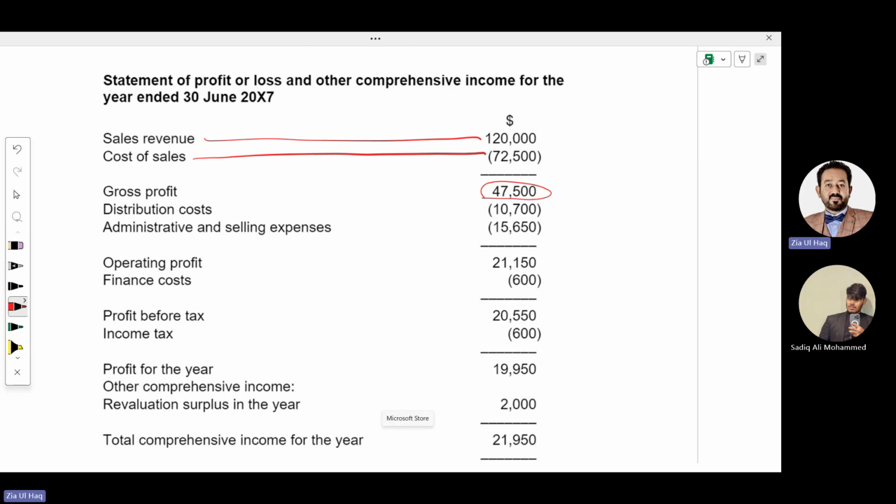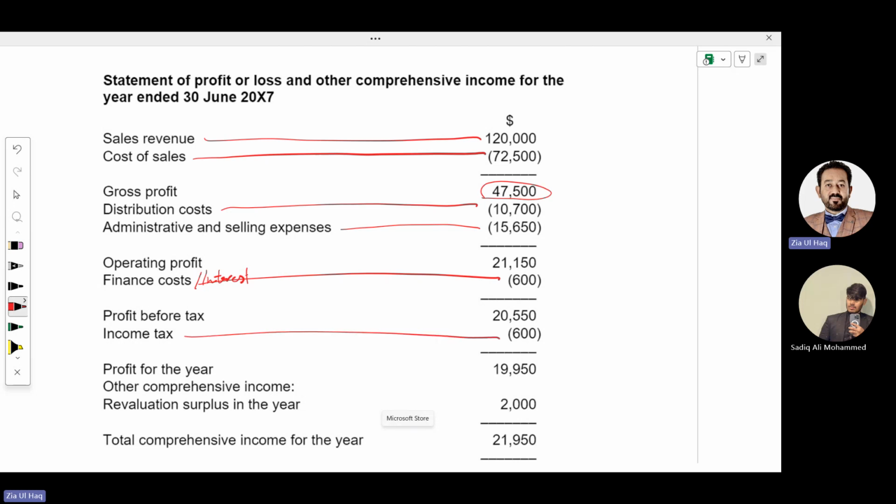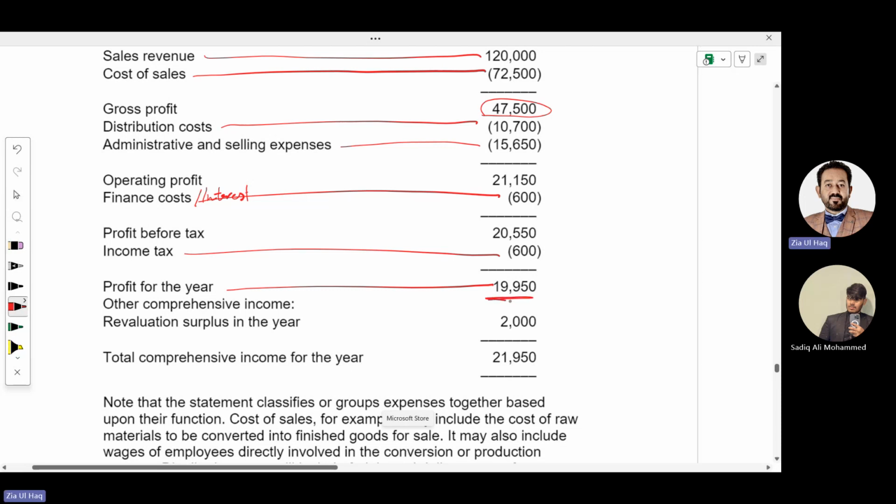And from gross profit, we will deduct different expenditures like distribution expenditure, selling and administration expenditure, finance cost, meaning interest. We will arrive at profit before tax. And from that, we will deduct income tax. We will arrive at profit for the year. This is also called profit after tax.